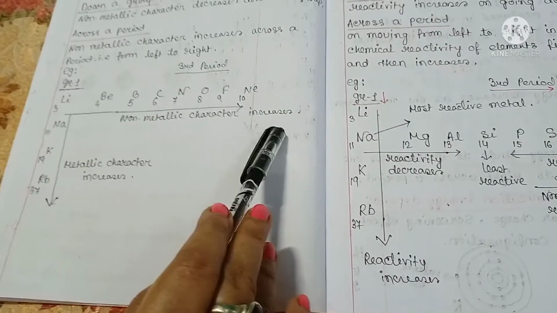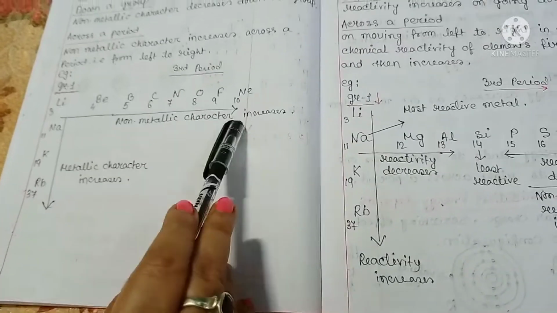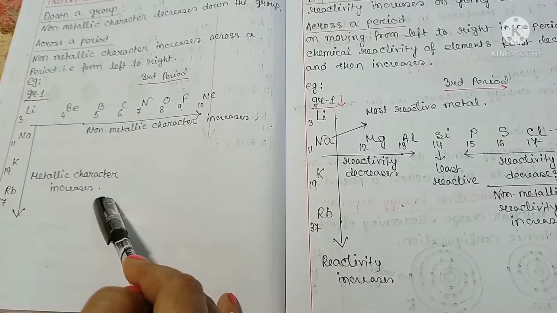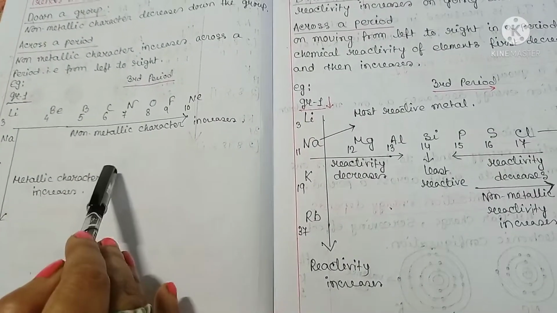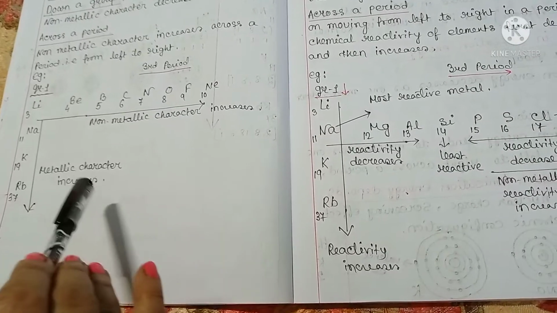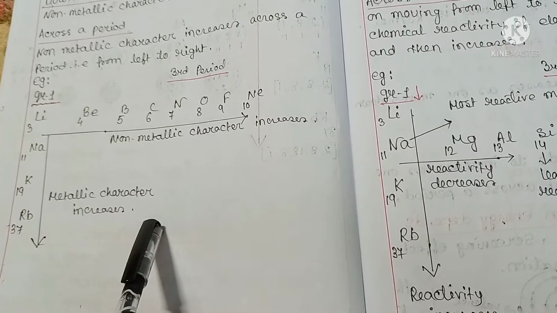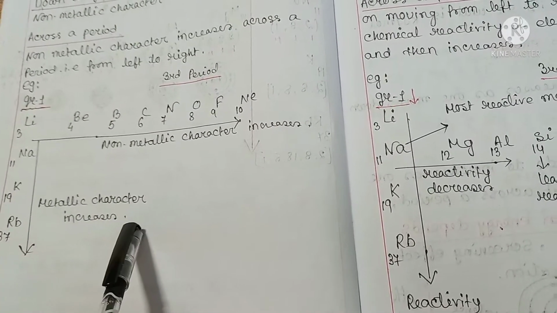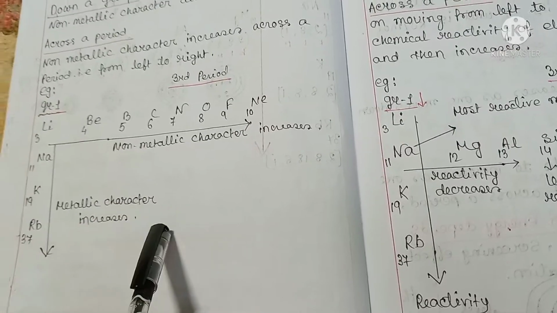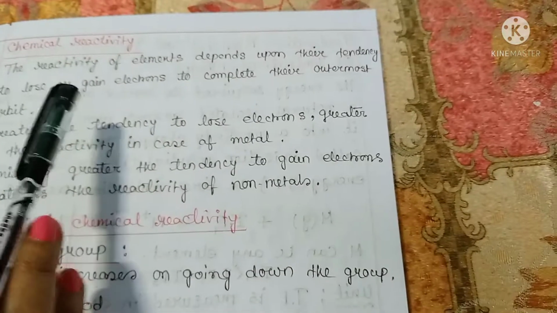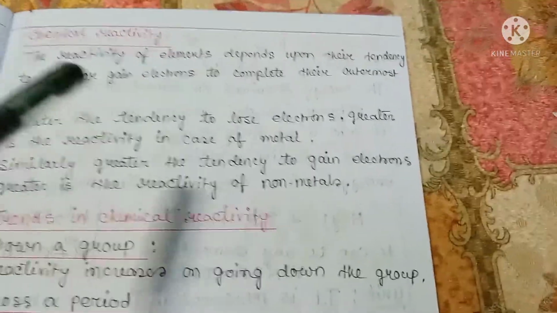That is, from left to right, non-metallic character increases, and from top to bottom, metallic character increases. For this reason, a metal is a strong reducing agent, meaning it has a tendency to lose electrons, and a non-metal is a strong oxidizing agent, that is, it has a tendency to gain electrons. Now I will discuss chemical reactivity.